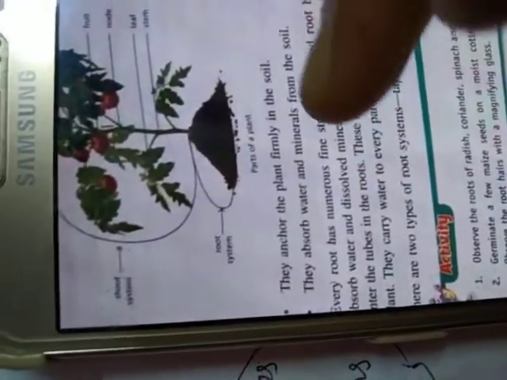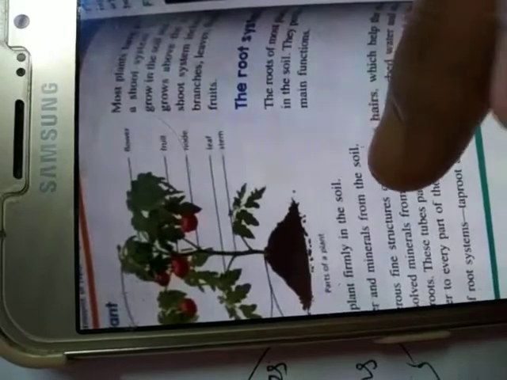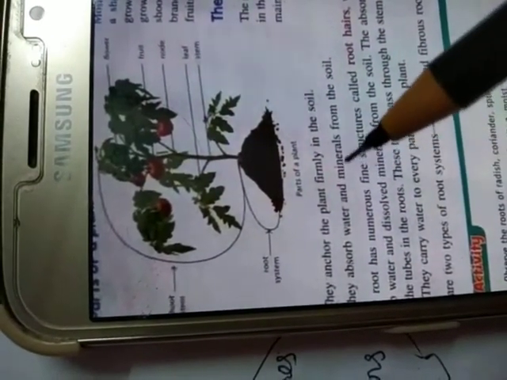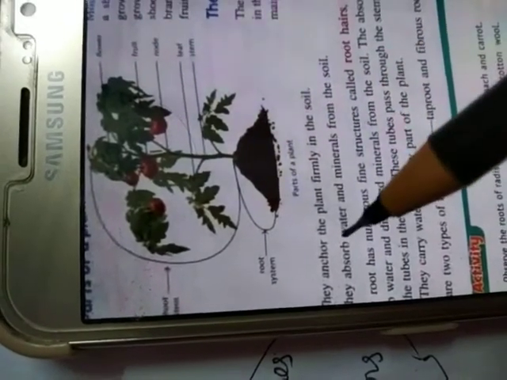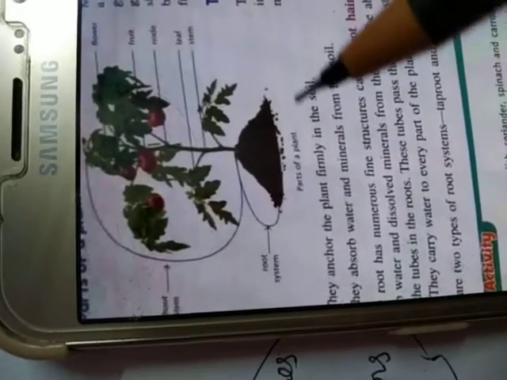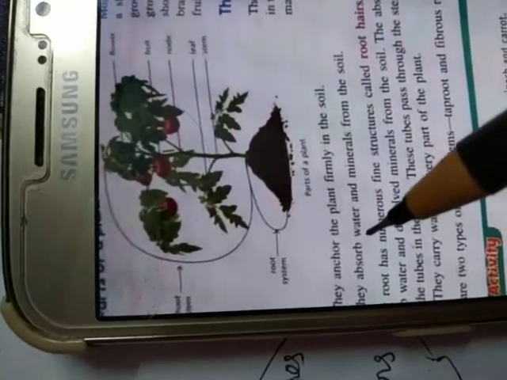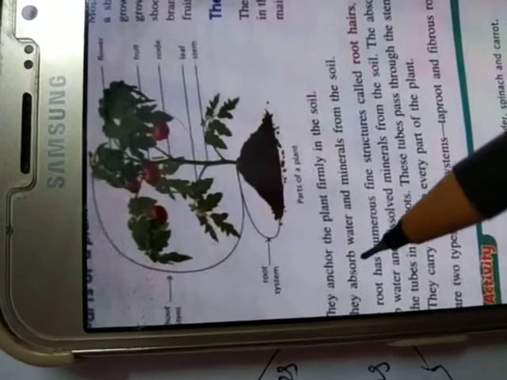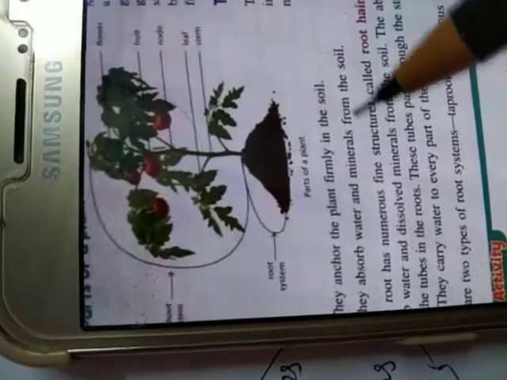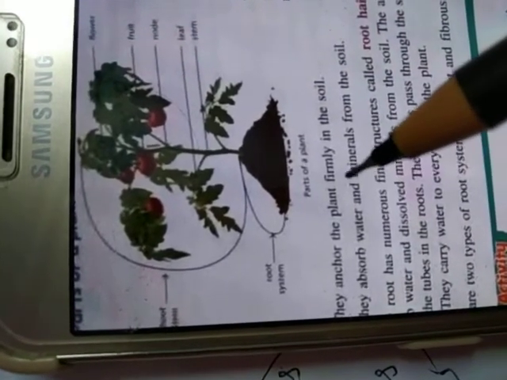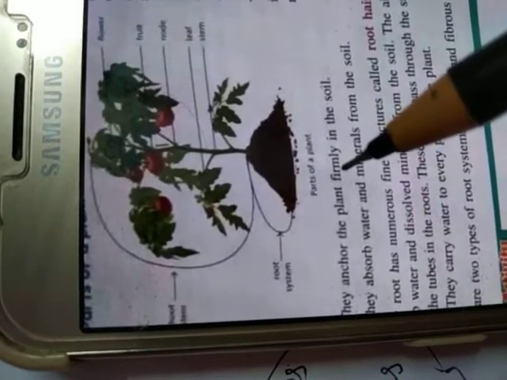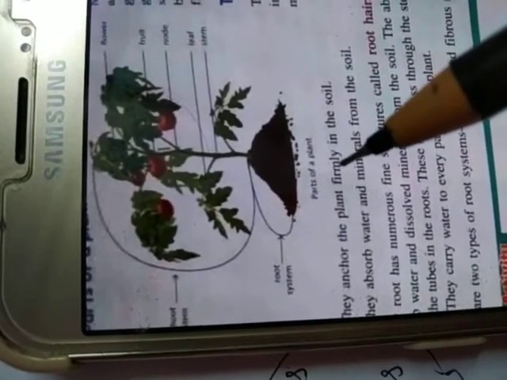Now, what is the function of root? Mainly, they absorb water and minerals, and they help to keep the plant attached in the soil properly. And second, during the food preparation or photosynthesis process, these roots absorb the water and minerals from the soil, because without water and minerals, plants are unable to make their food. These are the two functions of root.